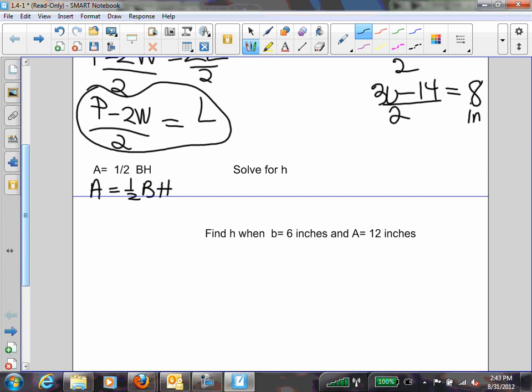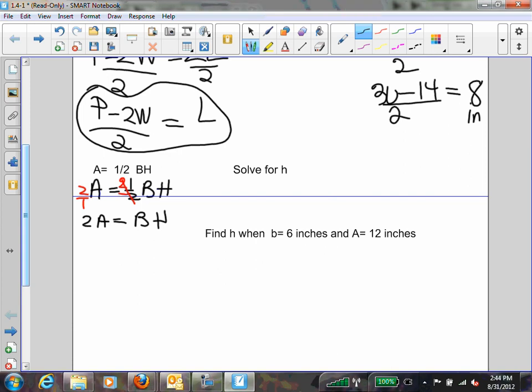Why would you say subtract? Because if I want to subtract, I have to see adding on that side, right? Do I see any adding? No. What kind of an operation is going on between the half, the B, and the H? So, divide by 1/2 or multiply by the reciprocal of 2, right? If I have a fraction, I don't really want to divide by a fraction, do I? So multiplying by the reciprocal is a lot easier. Would you agree? All right, so that means if I'm going to move this 2, which is in the denominator, I'm going to multiply by the reciprocal, which is 2 over 1. So now what I have is twice the area is equal to the B times the H.